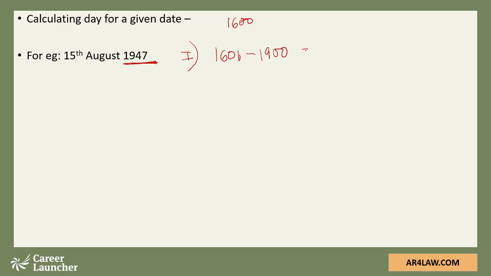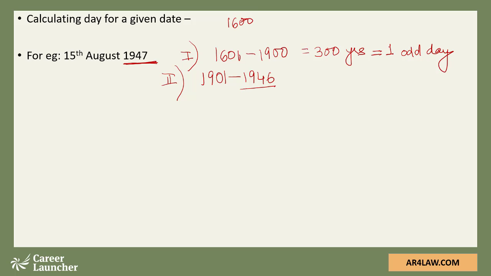These are 300 years, and we have just noticed that 300 years will give us 1 odd day. Then in the 20th century, we would be moving from 1901 to 1946.